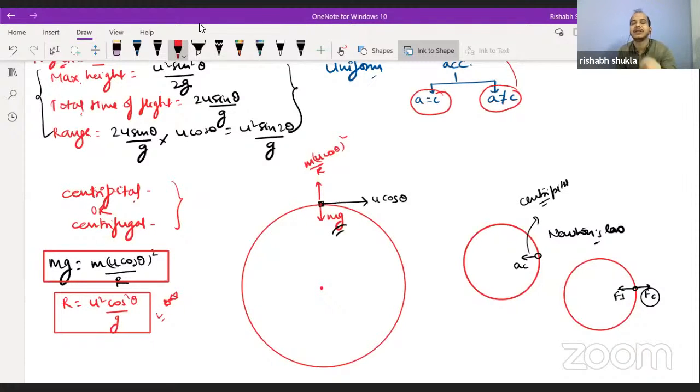No, Rajnish, centrifugal force is not the reaction of centripetal force. Try to understand this. Action and reaction do not act on the same body. If A applies some force on B, then B will apply force on A. You are saying that centripetal force is also acting on the mass, and centrifugal force is also applied on the mass. So action and reaction cannot take place on the same body.